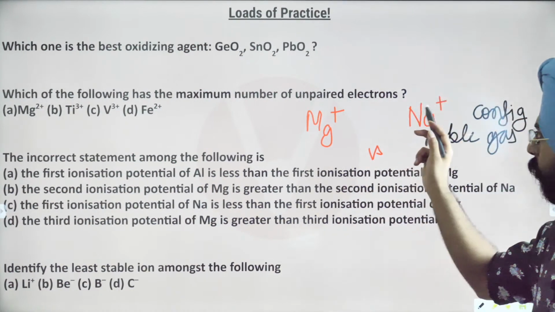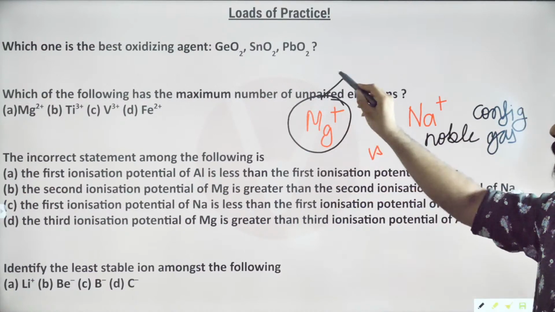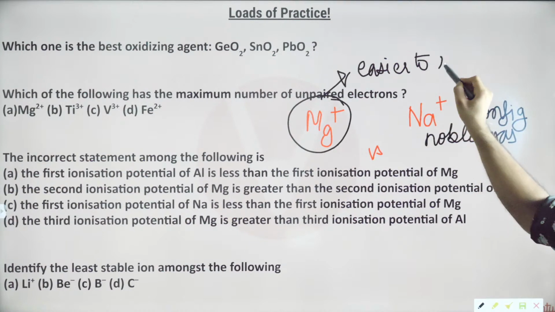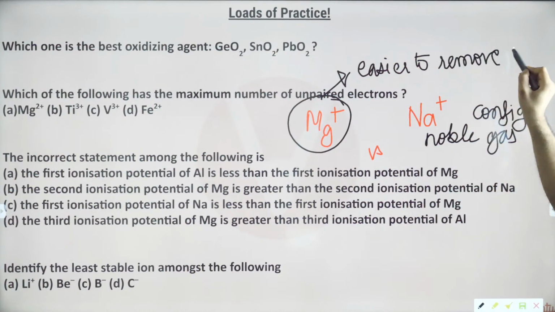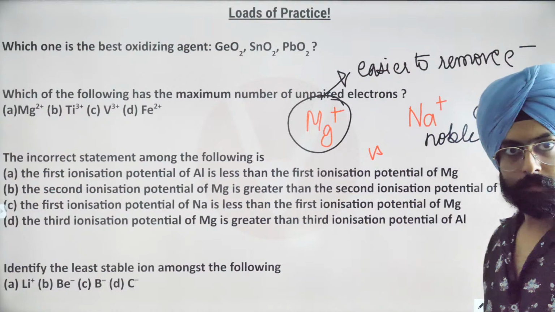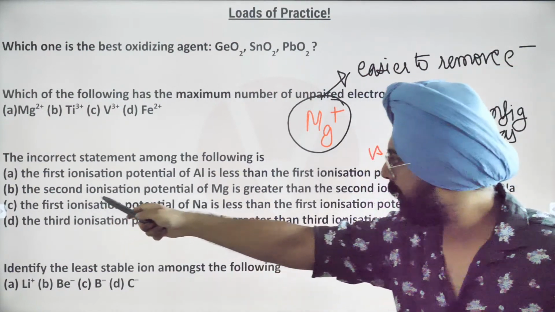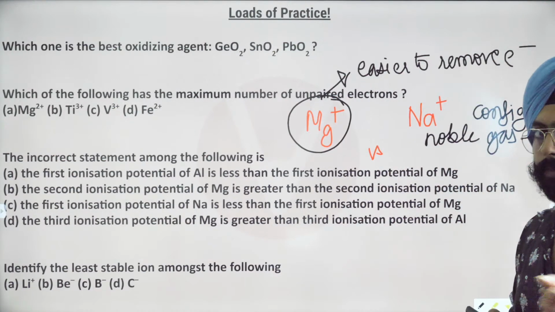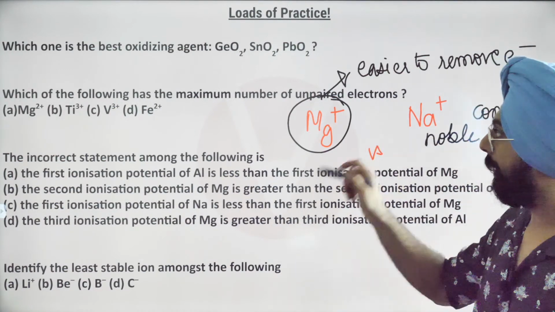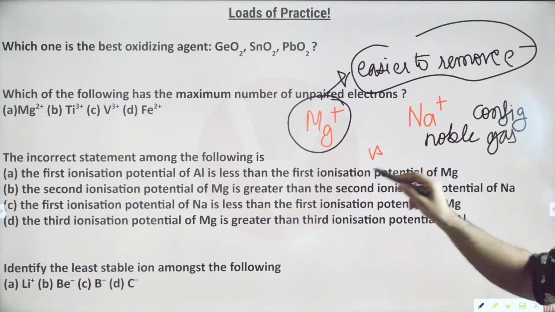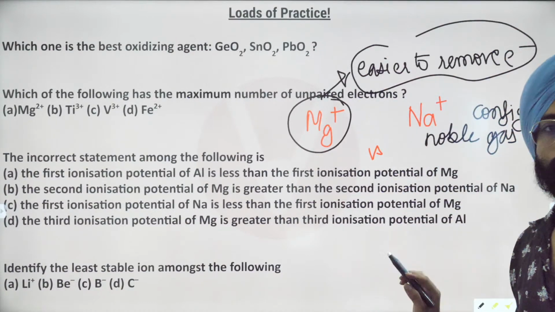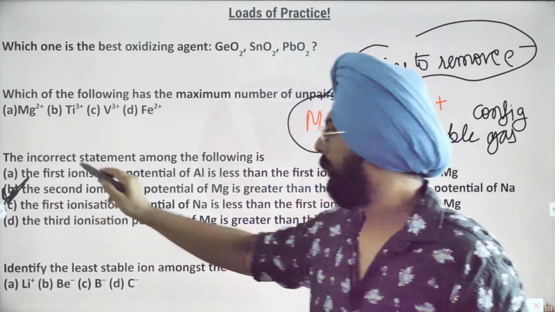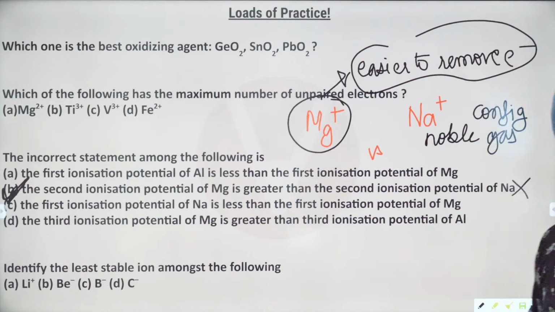Sodium positive is already a noble gas configuration, but magnesium positive can easily lose an electron, easier to remove an electron, right? So यहाँ क्या बोले, second ionization potential of magnesium is greater than the second ionization potential of sodium. Second ionization potential of magnesium will be lesser than second ionization potential of sodium. So this seems to be the answer to our question. This particular statement is incorrect.